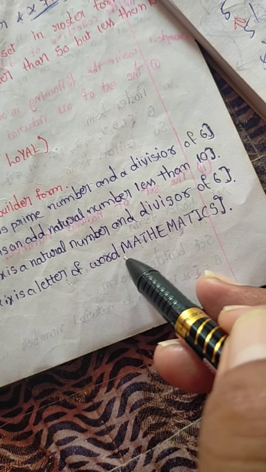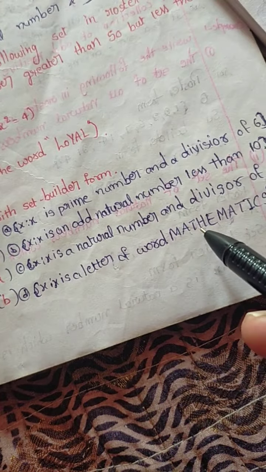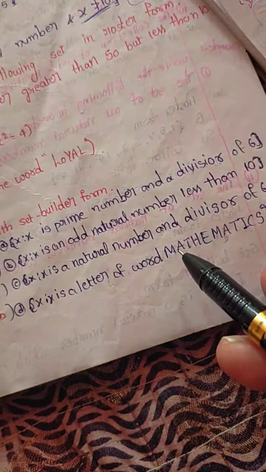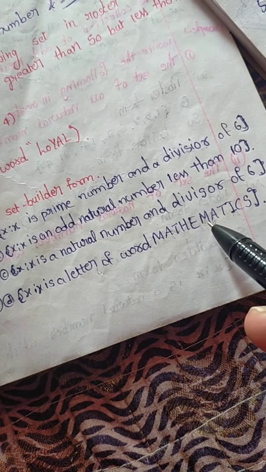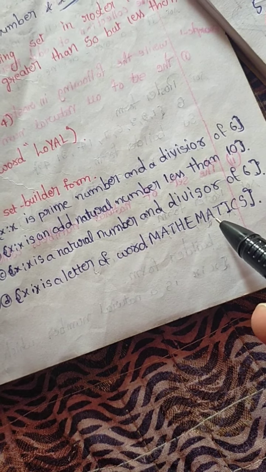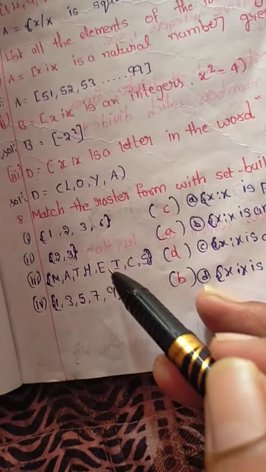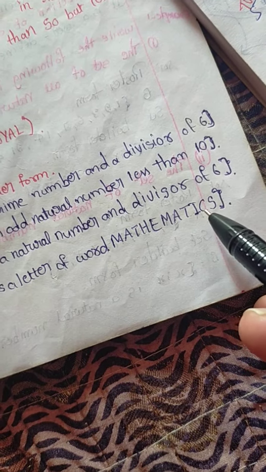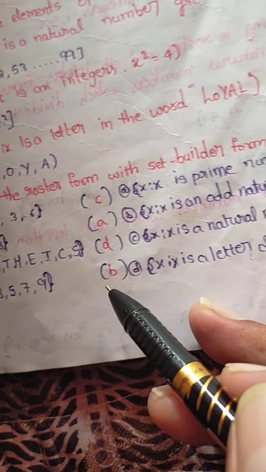Next: M, A, T, H, E, and so on. X is a letter of the word MATHEMATICS. Write only once: M, A, T, H, E. M already repeated, A already repeated, T already repeated, I, C yes.